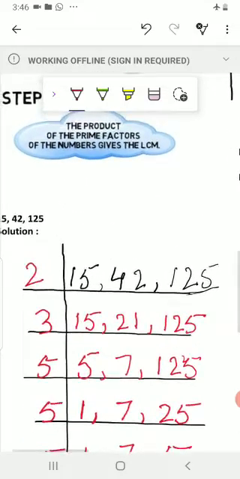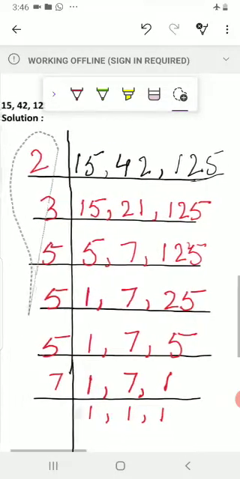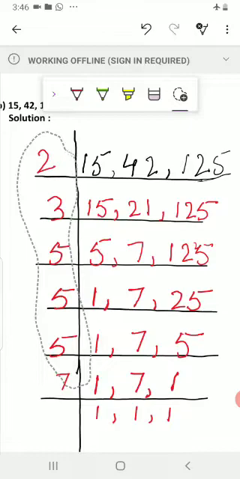step number 3. The product of the prime factors of the numbers give the LCM. Now where are the prime factors? All these are the prime factors.